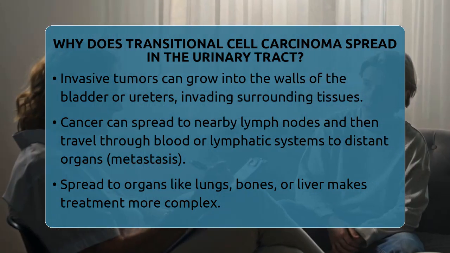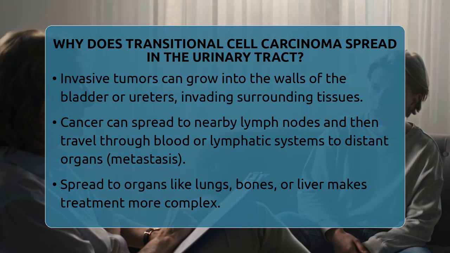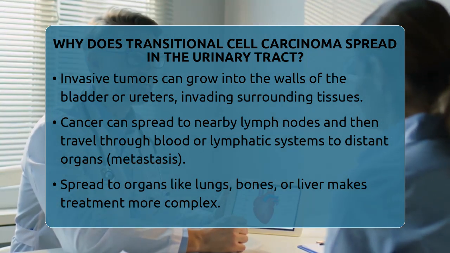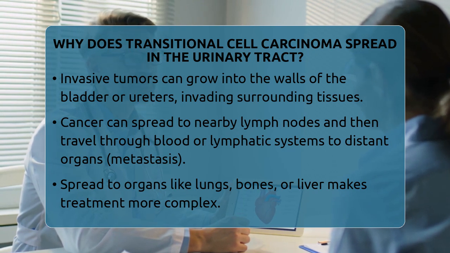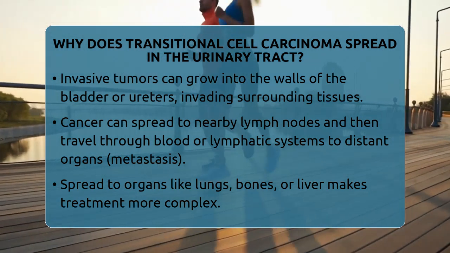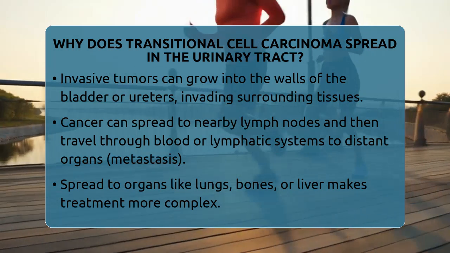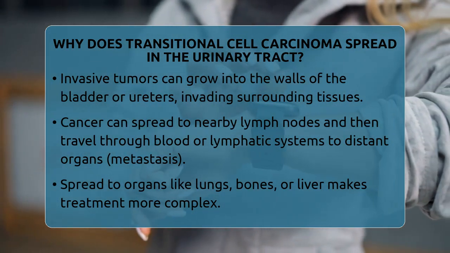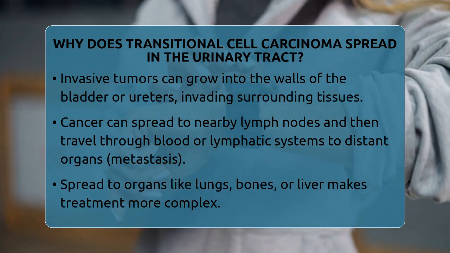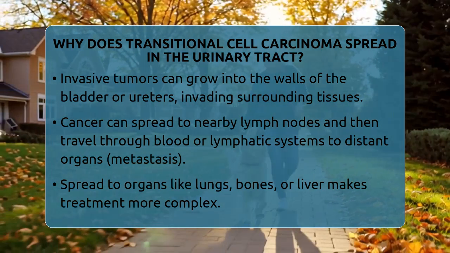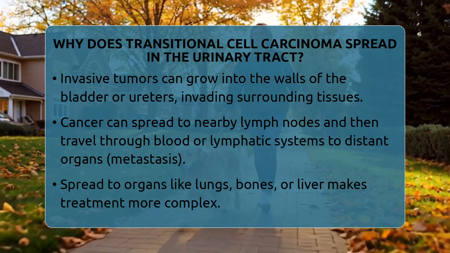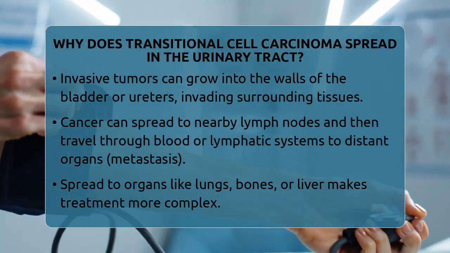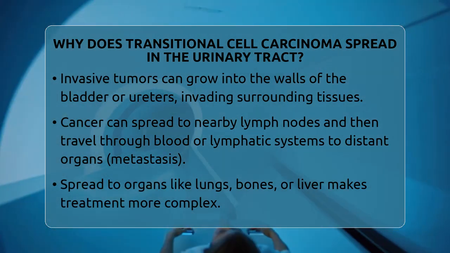In addition to seeding and field cancerization, invasive tumors can grow deeper into the walls of the bladder or ureters. When they invade surrounding tissues, they can also spread to nearby lymph nodes, which are part of your immune system. From there, cancer cells can travel through the bloodstream or lymphatic system to distant parts of the body, such as the lungs, bones, or liver. This process is called metastasis and is a serious concern because it makes treatment more complex.